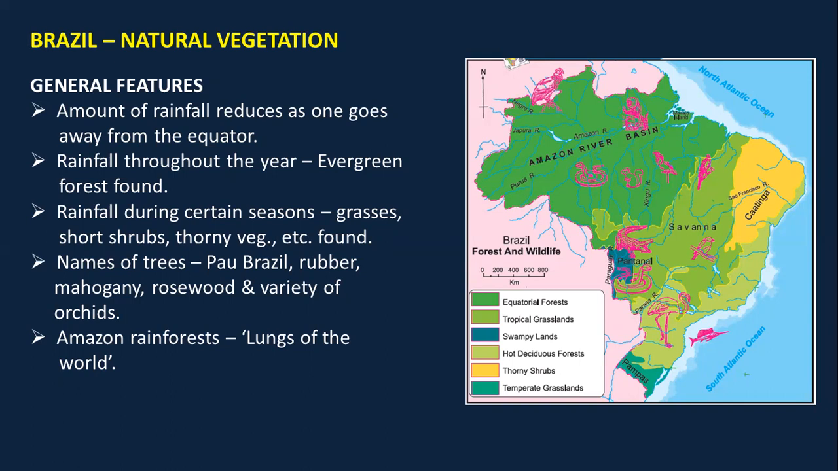The types of grasses, short shrubs, and thorny vegetation are found during rainfall in certain areas, not certain seasons, certain areas. May during rainfall we find grasses, short shrubs, thorny vegetation, and other different types of plantations. The types of trees that are found here in Brazil are pau Brazil, rubber, mahogany, rosewood, and other variety of orchids. Amazon rainforests are also called the lungs of the world.